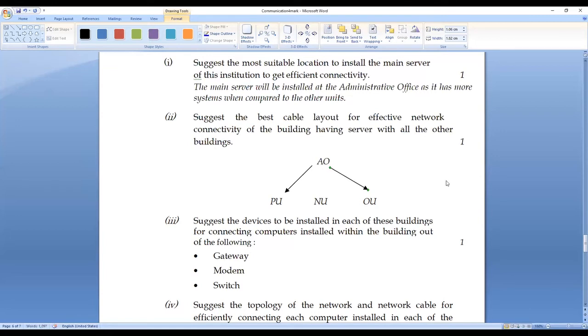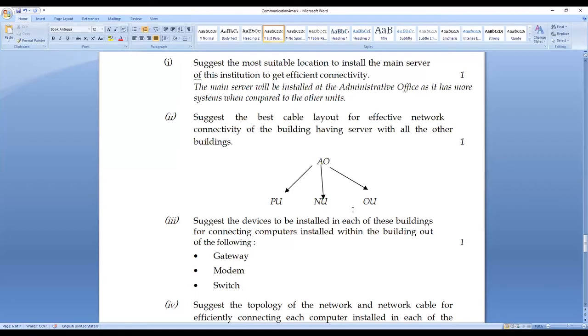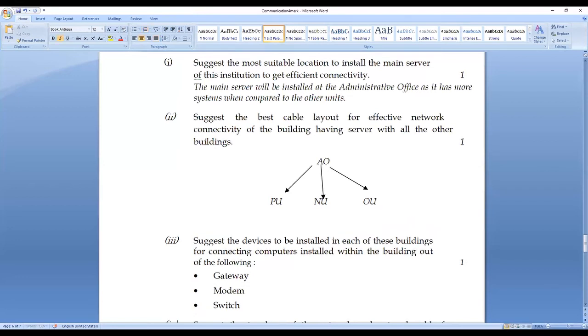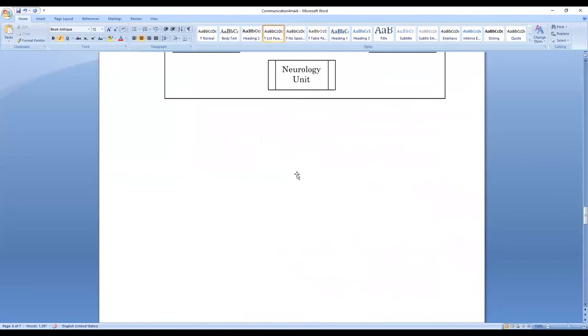So, one more thing is there. These are the 3 units we have done with this one. And most importantly, we are not supposed to forget to what? Write the length of each and every unit.